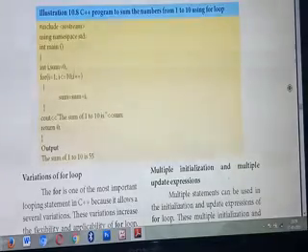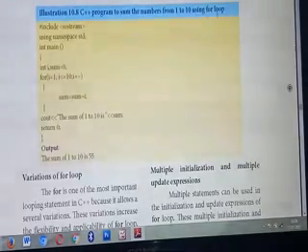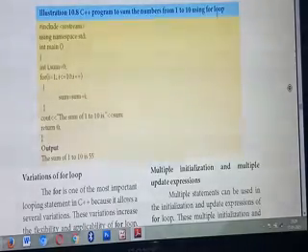What's the program? Program to sum the numbers from 1 to 10 using for loop. So you are going to add the numbers from where to where? 1 to 10, using which loop? For loop. Understood? So what's the first line? Already you know: hash include iostream. The second line is using namespace std. What's the next line? main of.